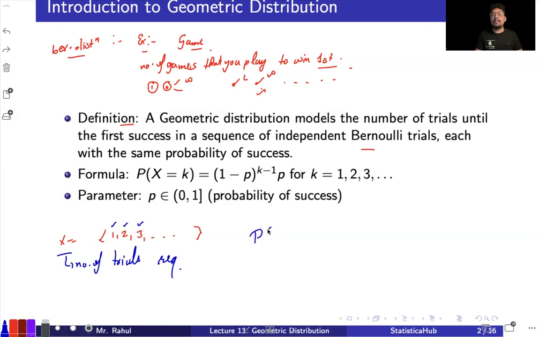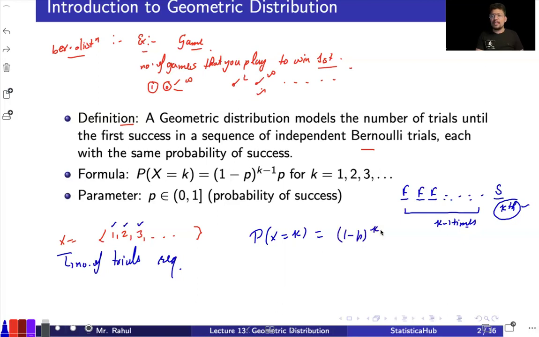Then the probability that x takes the value k: you play the game k times, and at the kth time you win the game for the first time. We have the first place, the second place, the third place, and so on up to the kth place. At all other times you are failing, so we have failure k minus 1 times, and success at the kth place. So this will be (1 minus p) raised to the power k minus 1, times p. That is the probability function.